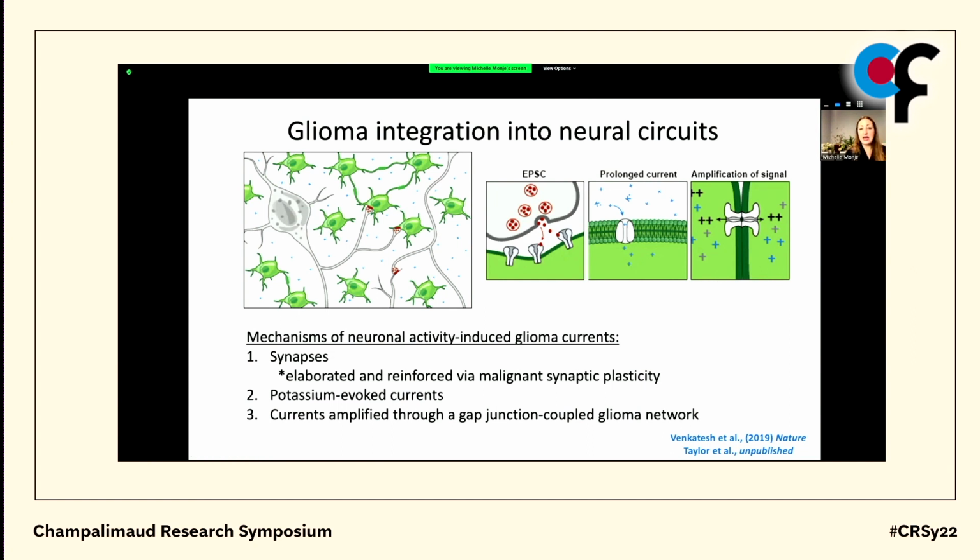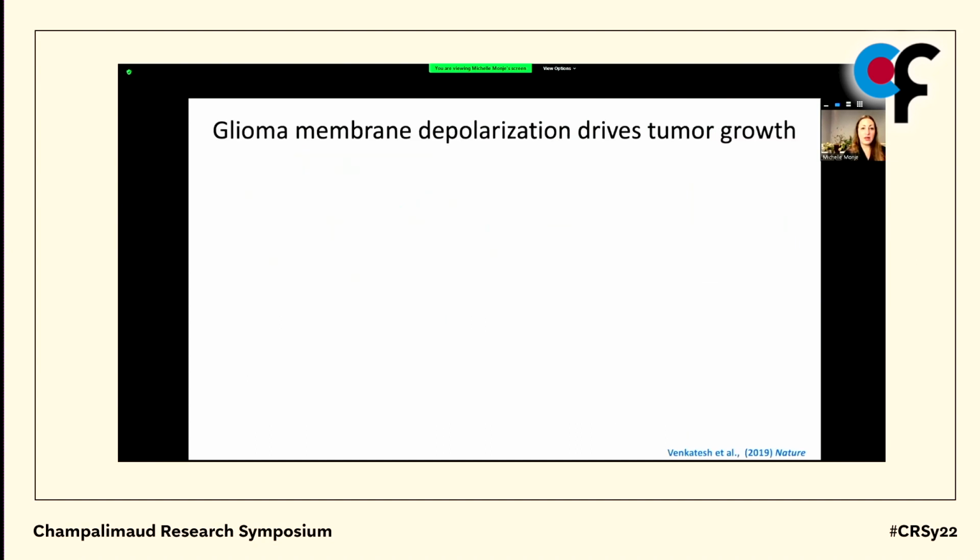And I want to point out that the neuron to glioma synaptic integration is a dynamic process that's modulated further by activity. We've found that these synapses are both elaborated and reinforced through mechanisms much like long-term potentiation, modulated by malignant synaptic plasticity. So there are multiple ways by which these tumor cells are undergoing membrane depolarization. And so we hypothesize that it's actually the voltage change itself, the membrane depolarization, that may really matter to the tumor cell.